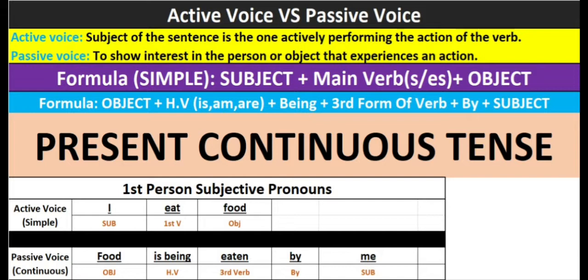Now please, I would like to request, please compare both formulas which are showing on screen. Look, helping verbs, we converted main verb into is being, am being, are being, because we are learning present continuous tense. But when we create negative and interrogative sentences, we will use different helping verbs according to the formula which we will discuss on the other page.